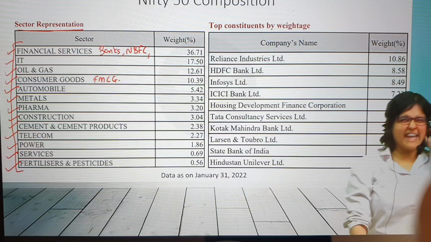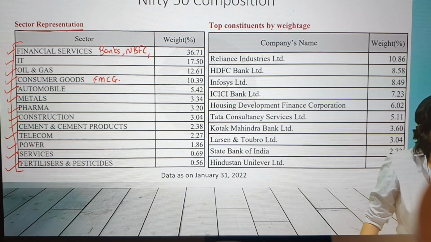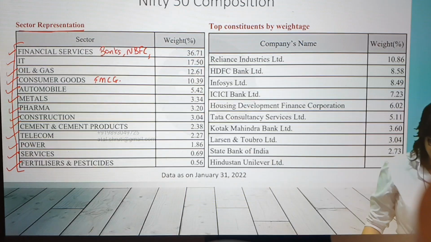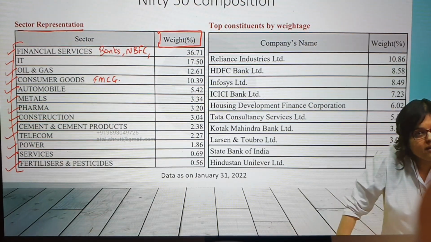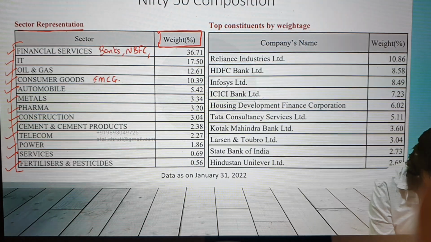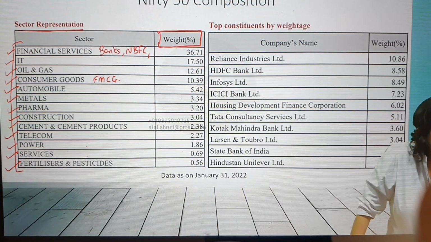But wait, very important point now. There's a little bit of a catch here. Till now, everything was so nice, right? Everything is perfect. Sectoral representation, perfect representation. But now the story has a bit of a twist. Because of this column, which is weight, is equal weight given to all sectors? So how many sectors are there? 1, 2, 3, 4, 5, 6, 7, 8, 9, 10, 11, 12, 13. 13 sectors are there. Is equal weightage given to all 13?